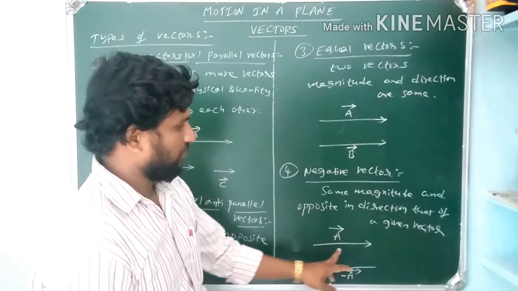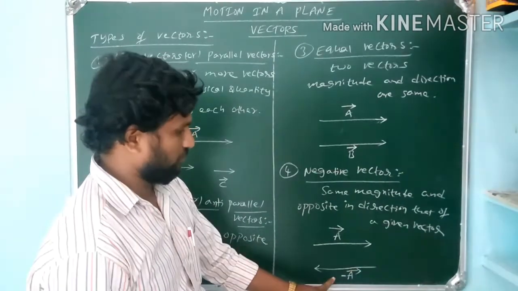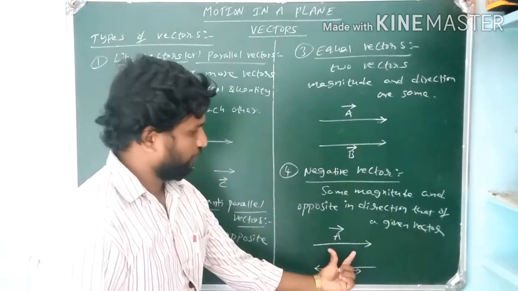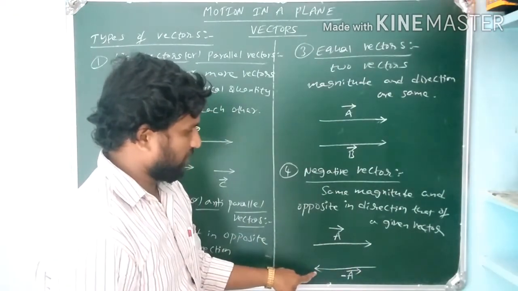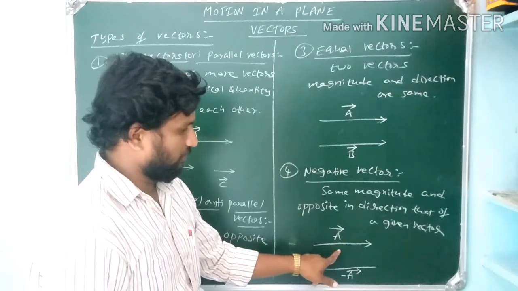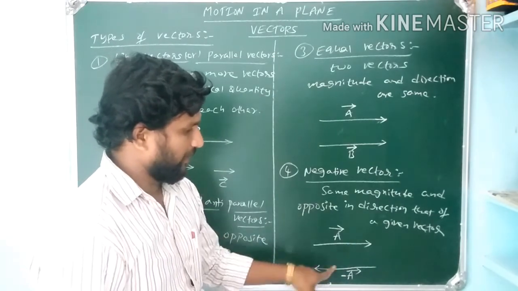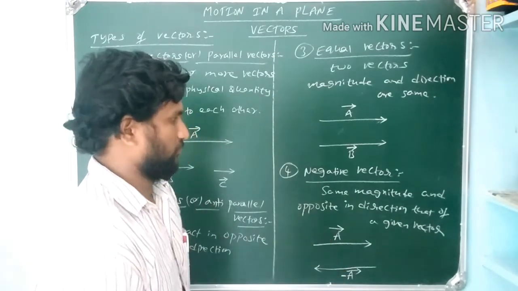A bar is a vector having some magnitude. This is also having the same magnitude. Okay, magnitude is the same, and the direction is opposite to the direction of a given vector. It is called the negative vector of the given vector.